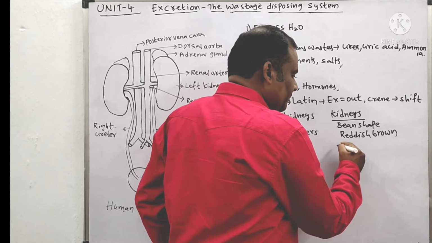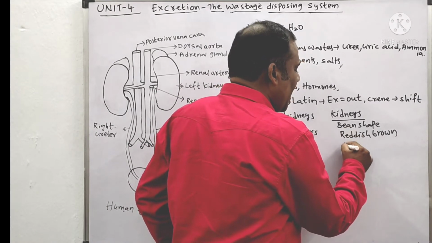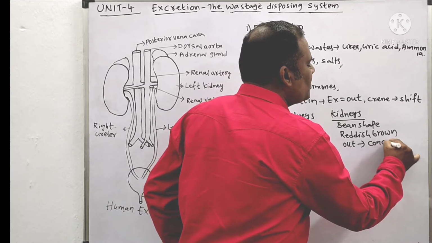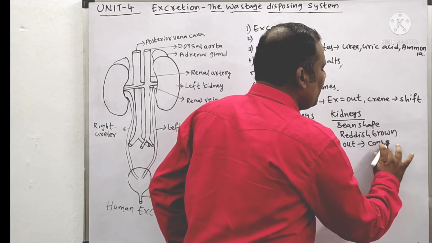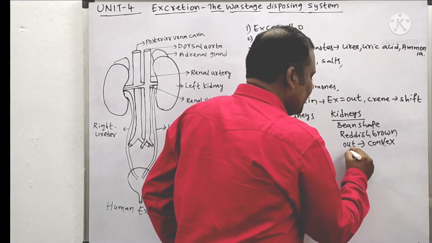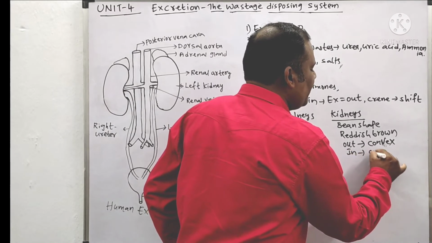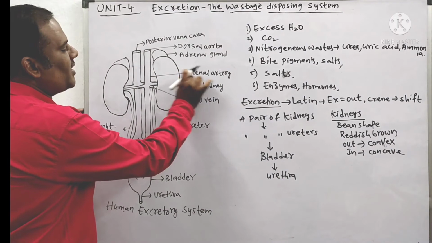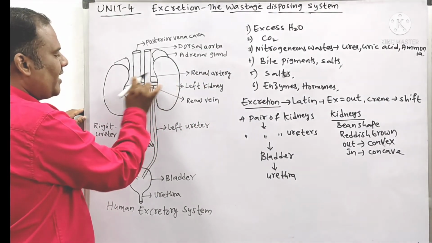And moreover, the outside of these kidneys looks convex, whereas the inner side, if you look inside, looks concave. See, this outside is convex and this inner side is looking like what?